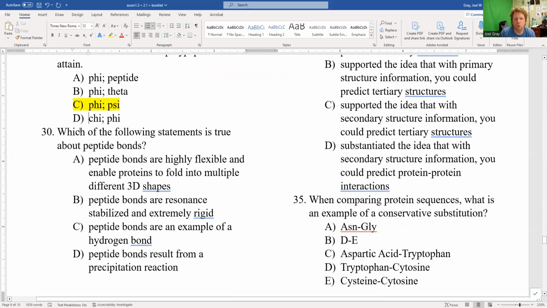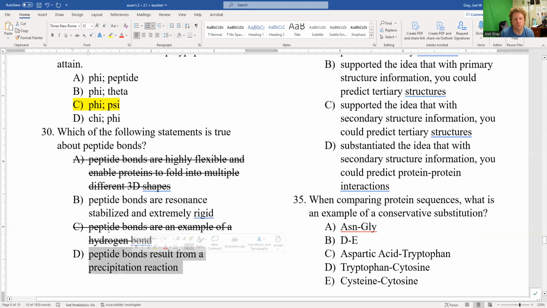Which of the following statements is true about peptide bonds? A, peptide bonds are highly flexible and enable proteins to fold into multiple different 3D shapes. Well, peptide bonds are inflexible. They are rigid. B, peptide bonds are resonance stabilized and extremely rigid. Ooh, that's interesting. C, peptide bonds are an example of a hydrogen bond. No, a peptide bond is an example of a covalent bond.